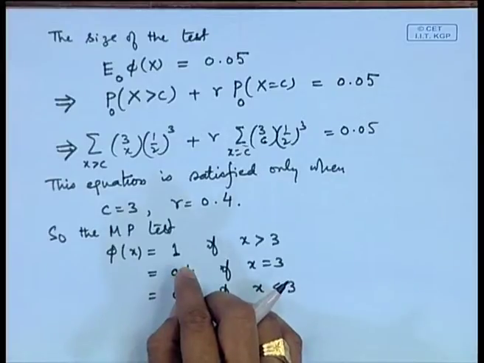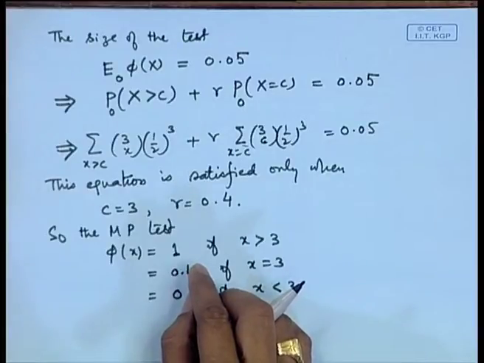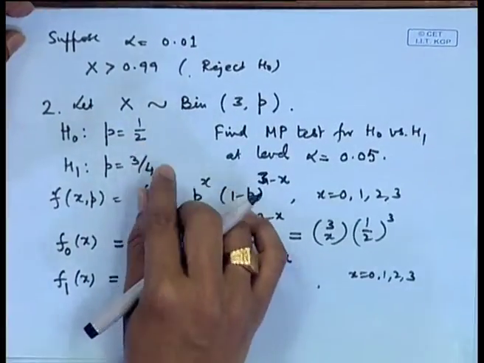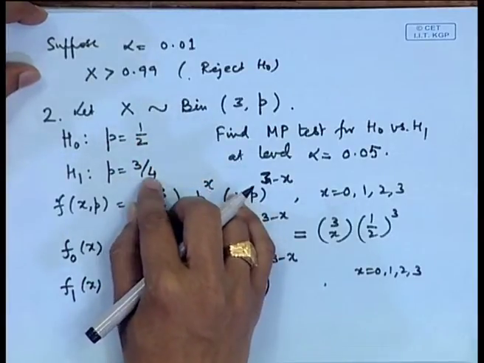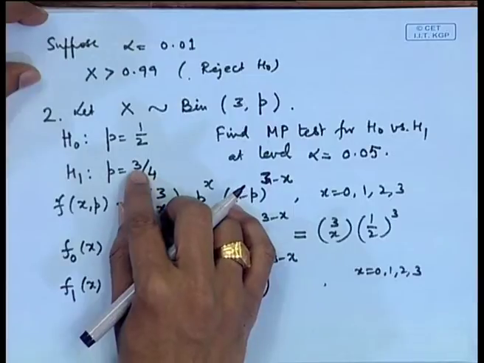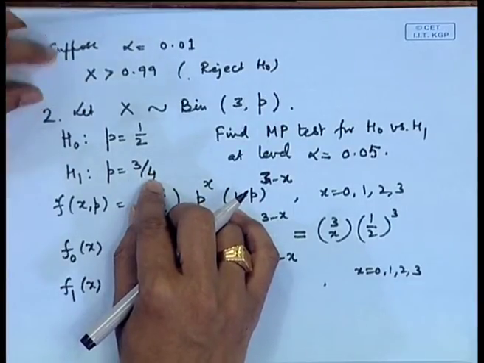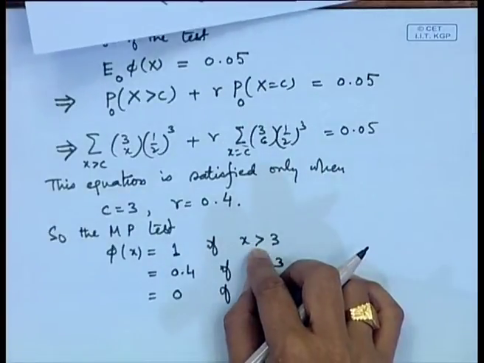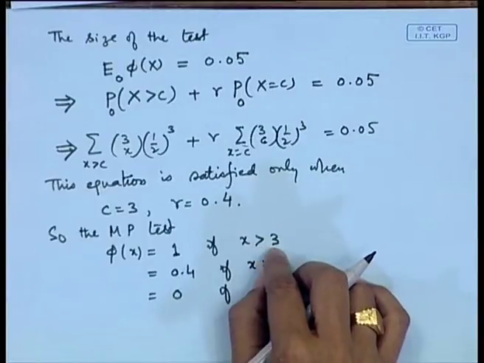So, this may look surprising, but if we see carefully our problem, the problem was to test whether the coin is fair against whether it is biased in favor of head. We would accept H 1 if x is greater than 3 only, which is not possible.